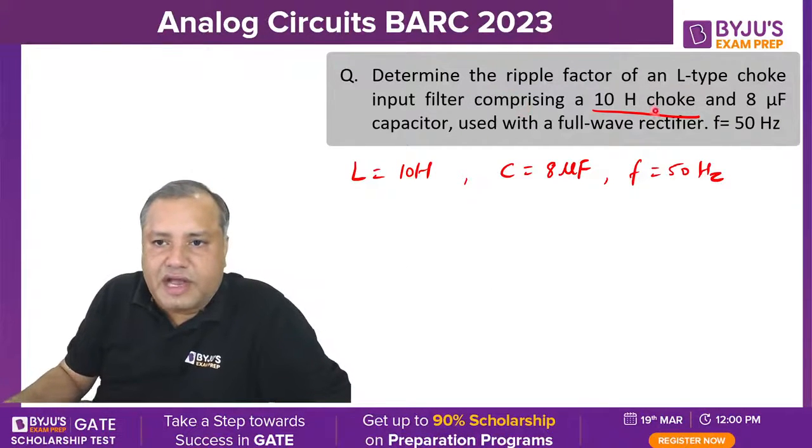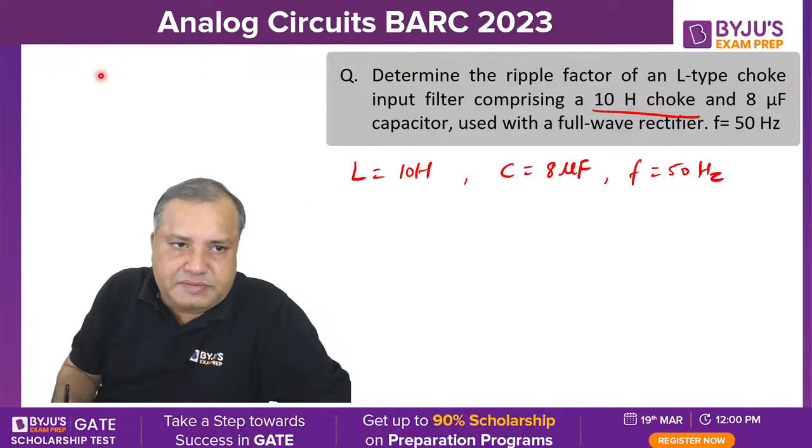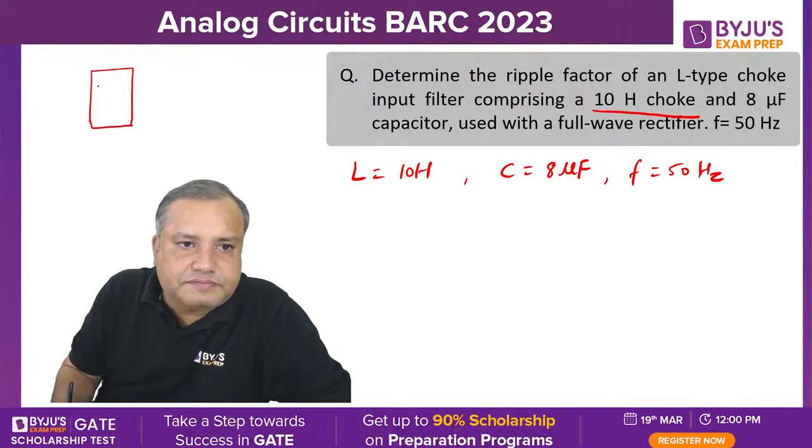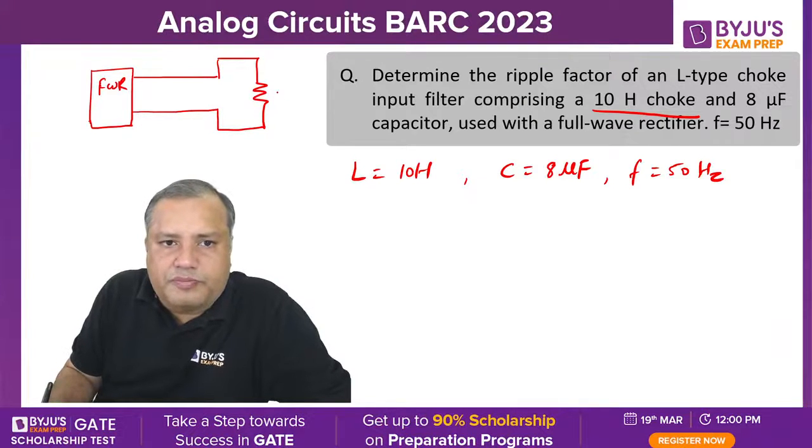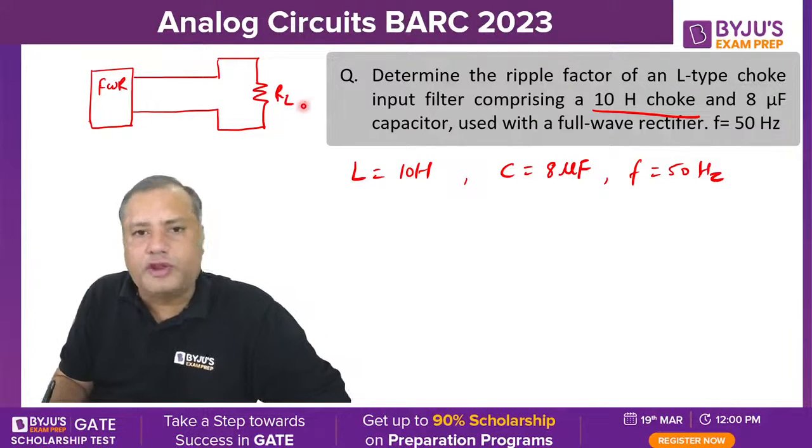Students, L-type filter. See here. This is a full wave rectifier. The output of this full wave rectifier is directly connected to the load. So this output present at the load will be having a lot of ripples.